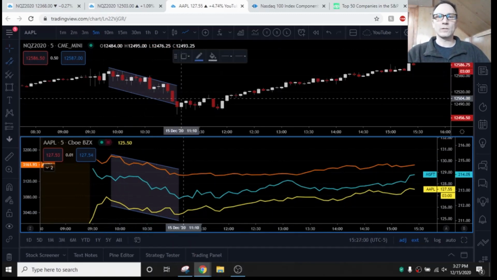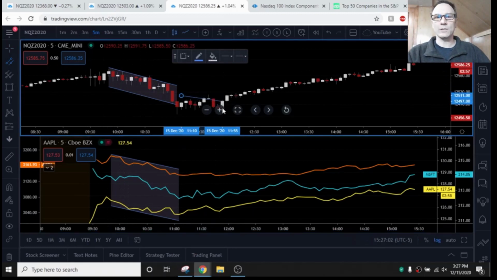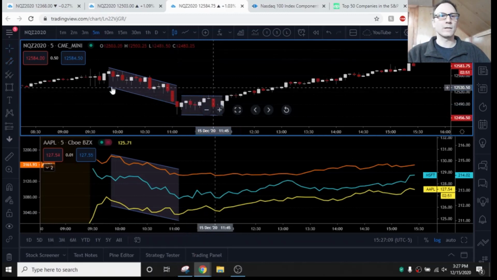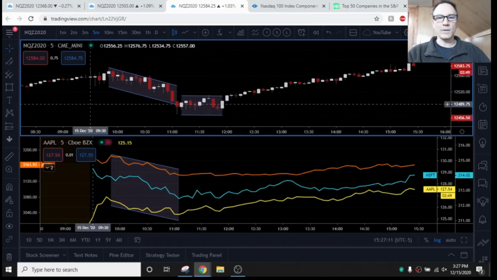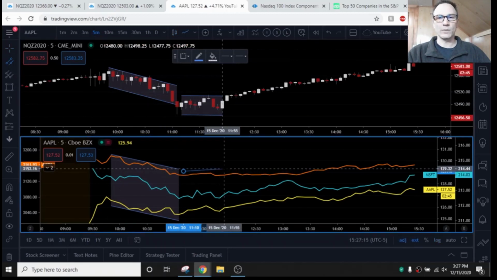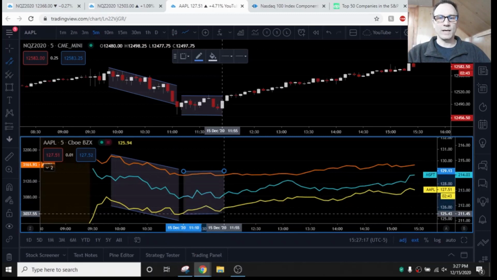Now we have a little section here of consolidation. So we'll just mark this off. And again, this is just a parallel channel tool I'm using to make it easy. And we mark off that same area here. It looks like it's going to about 1155. And let's bring that down.